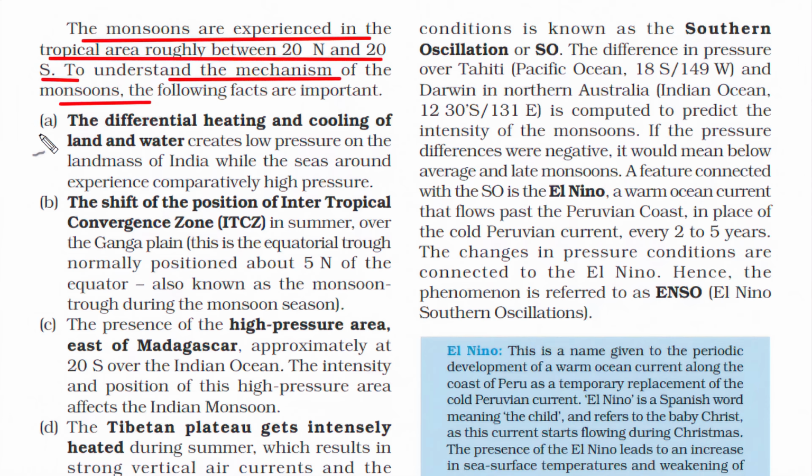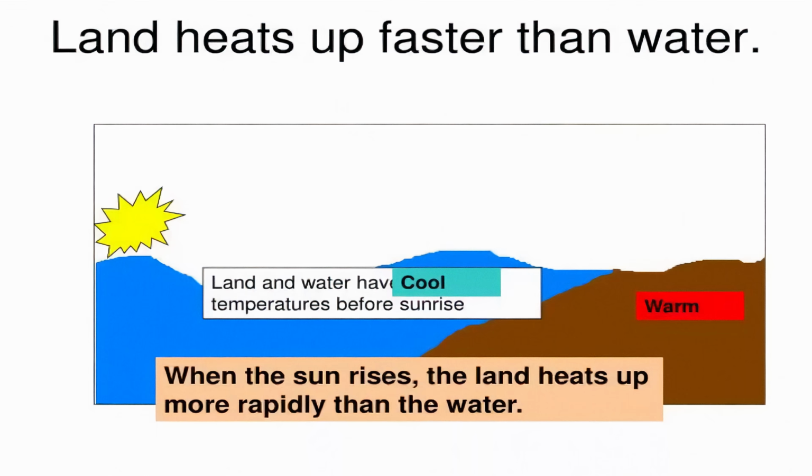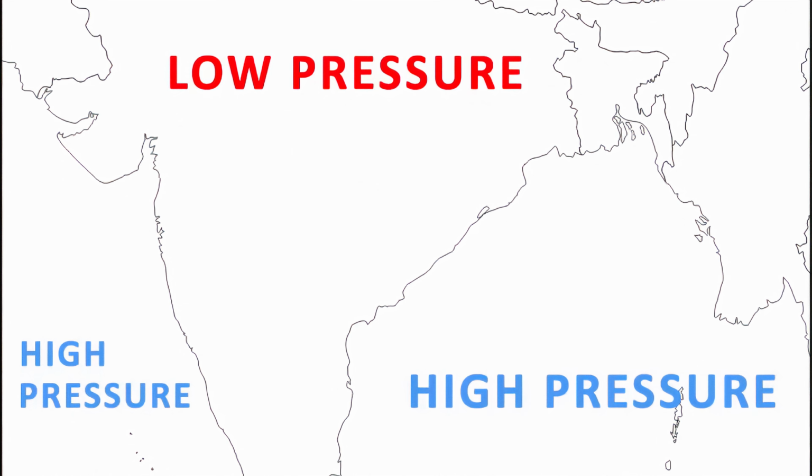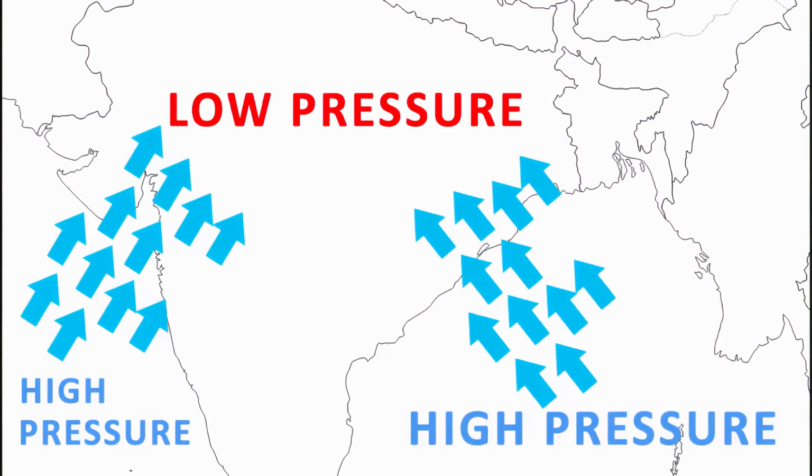They are, first, the differential heating and cooling of land and water. As I've said before, land heats faster than water, and because of this differential heating and cooling, it creates a low pressure on the landmass of India. And the seas around us, that is the Arabian Sea and the Bay of Bengal, will have high pressure. And always remember, wind moves from high pressure to low pressure. So when the low pressure is happening on the landmass, the air moves from the high pressure, that is the sea area, towards the land area, and this causes rainfall.